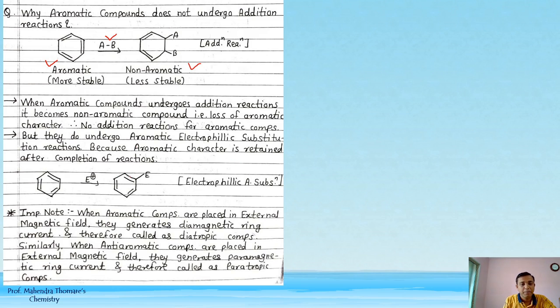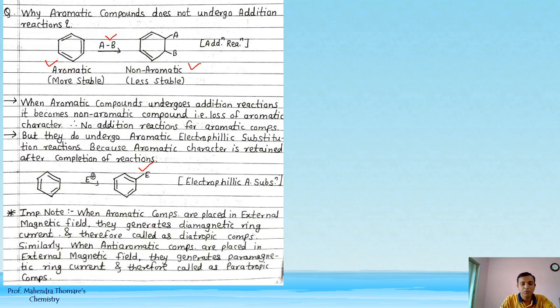So क्या हो रहा है यहाँ पर, electrophilic substitution हो रही है. क्योंकि electrophilic substitution की वजह से कुछ भी उसमें unstability form नहीं हो रही, और retain कर रहा है अपना character, aromatic character.